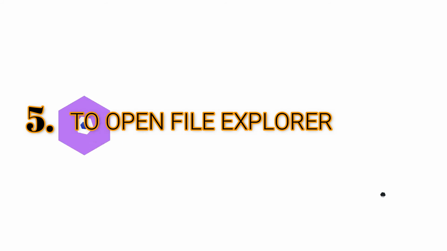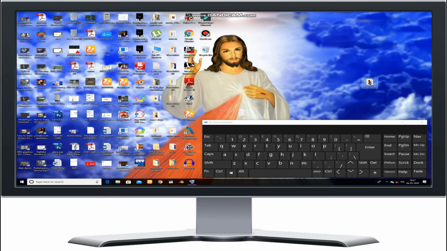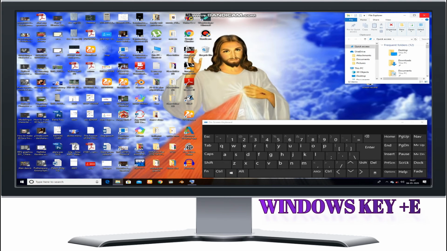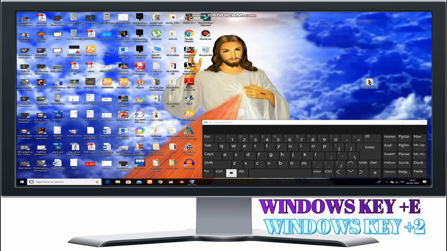Fifth one. To open File Explorer. If you want to open File Explorer, then just press Windows key plus E or Windows key plus 2.